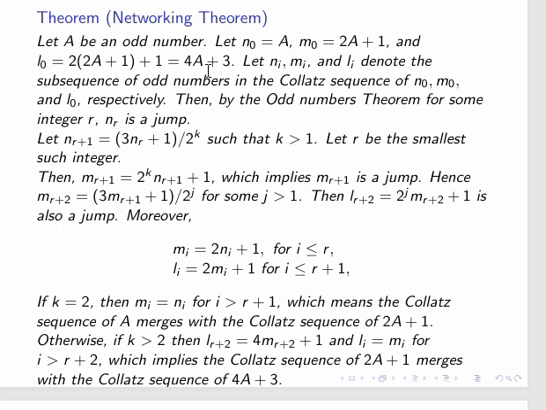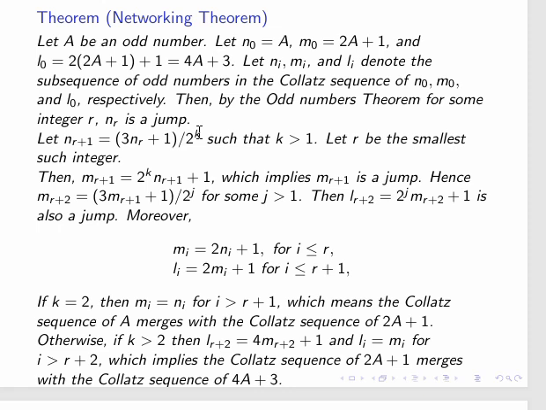By the odd numbers theorem which we saw previously, we know that the collapse sequence of A will reach a jump, let's say nr. Okay, there is some integer r where nr is a jump. Then we know that the next number nr plus 1 is (3nr plus 1) divided by 2 raised to k, such that k is greater than 1. Right? Here we know at a jump that the collapse sequence will reduce, right? And this is at least divisible by 4.